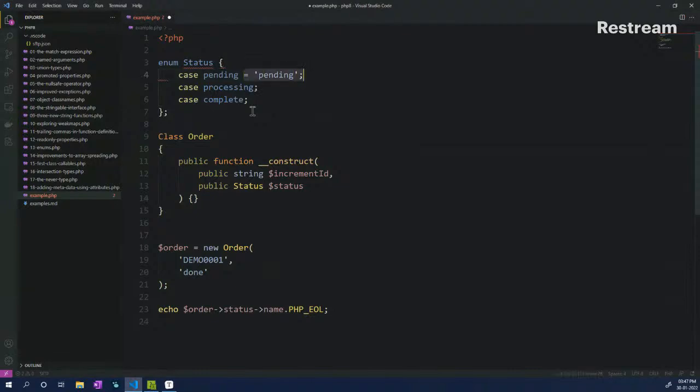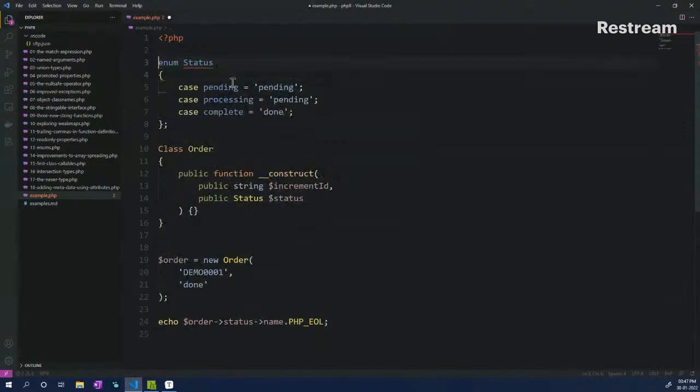We can just repeat the value name as the case name as well, but you can have a different value as well. So for example, let's say for done, for complete, it would be marked as done instead of complete, but for our internal usage, we use it as complete. But for, let's say, the front end, or wherever you show the result, you want to show it as done, so it can be done this way as well, wherein you have a case name which would be different and the value which would be different as well.